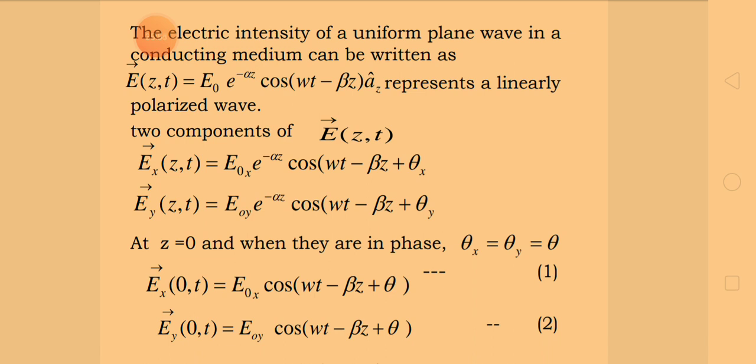These are the two components which I have taken from the original expression representing the linearly polarized wave equation for an electromagnetic wave.